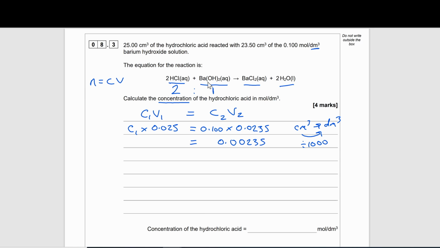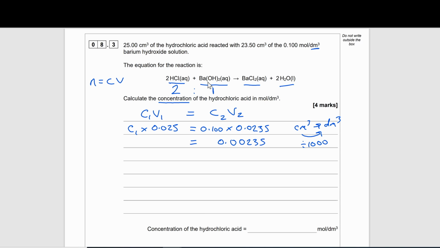That means for every 1 mole of barium hydroxide, we have 2 lots of hydrochloric acid. So we need to multiply this value that we've just calculated by 2.